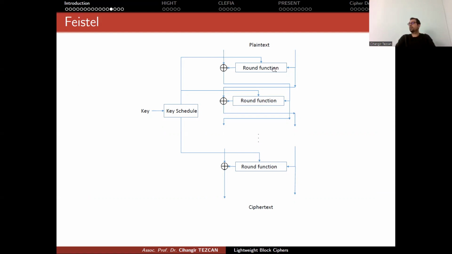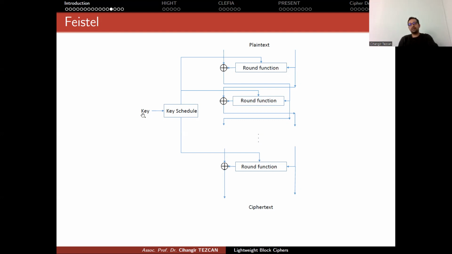Some operations are performed on it, and the result is XORed to the left part. So this is the idea. During the round function, we perform operations called confusion and diffusion layers, which provide you the security. But you also use the key material here.